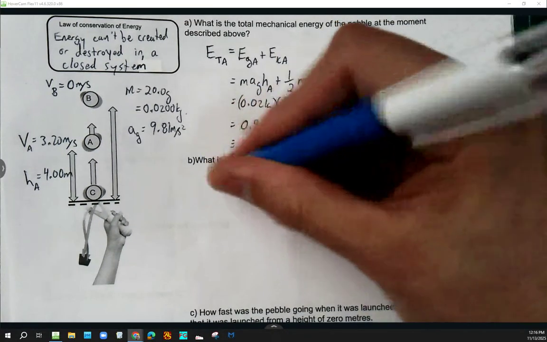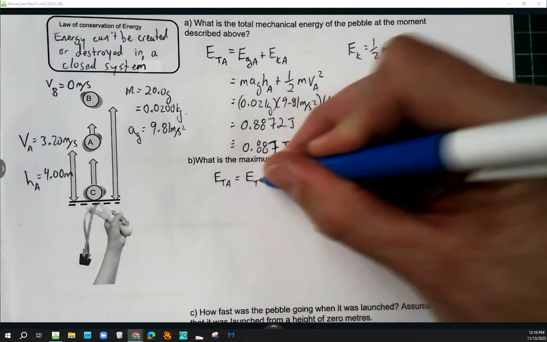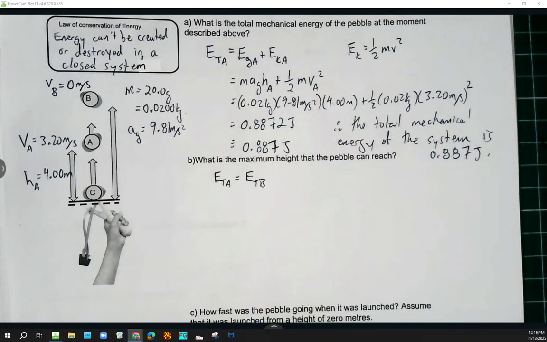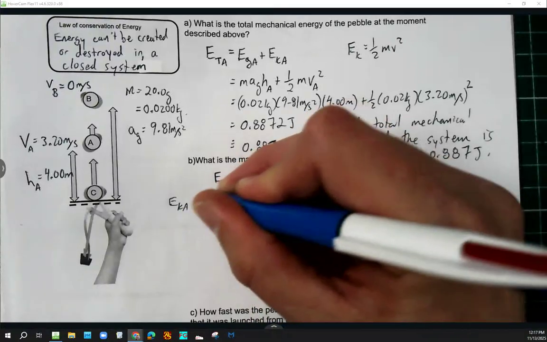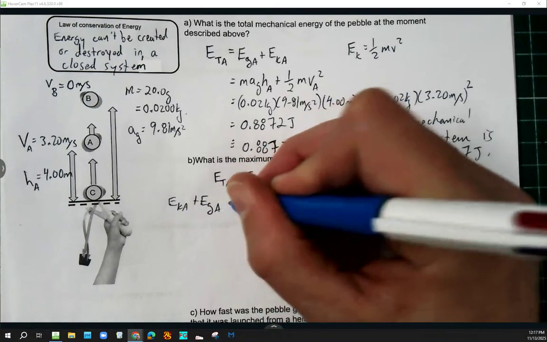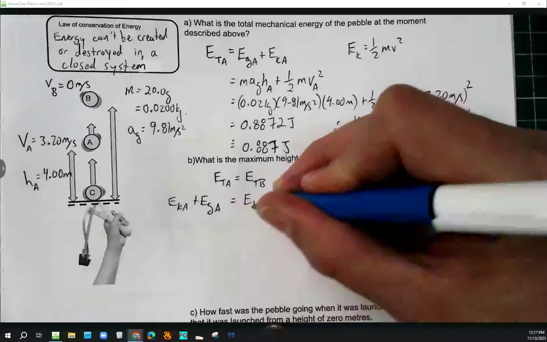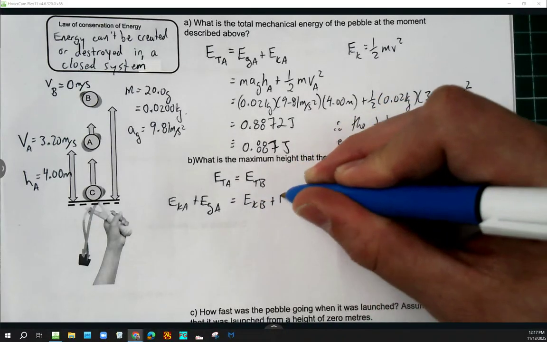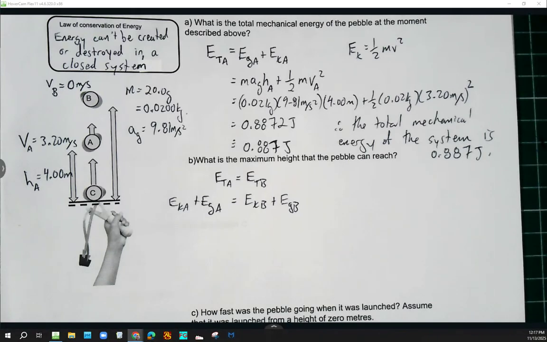I know that E total A, because of conservation of energy, is going to be equal to E total B. And I could expand out both sides of that. I could say E total A would be equal to EKA plus EGA. We said that already in the first question. E total B would be equal to EK at position B plus EG at position B. But what you folks just told me was that at the top, it's going to come instantaneously to a stop, right? What does that let me zero out right now?